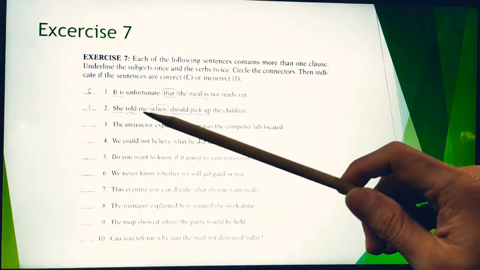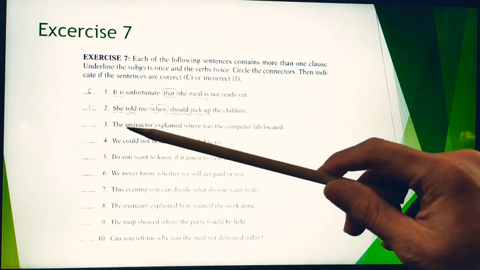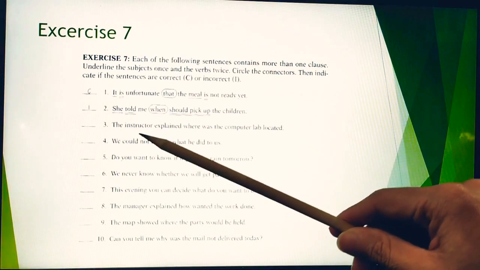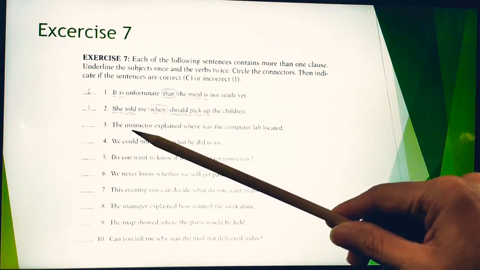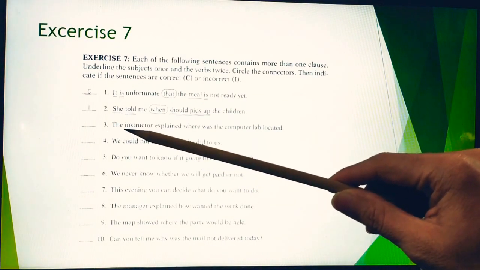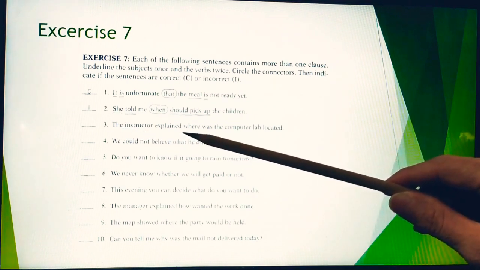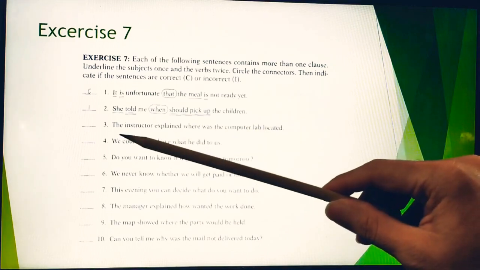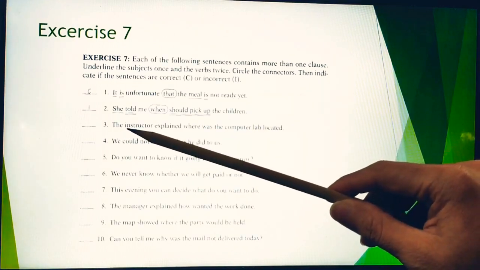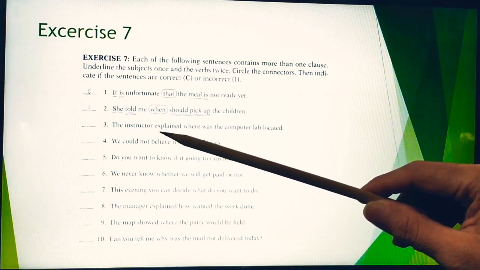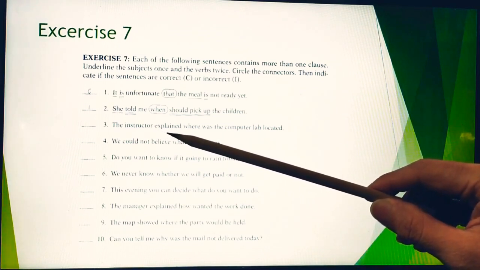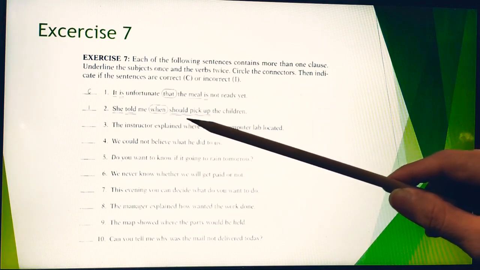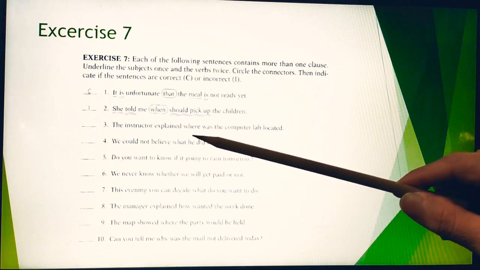So what about number 3? Number 3. Which one is the subject? The instructor explained where was the computer lab located. So which one is the subject? This is the subject, and it is followed with a verb, and this one, where, is a noun clause connector.